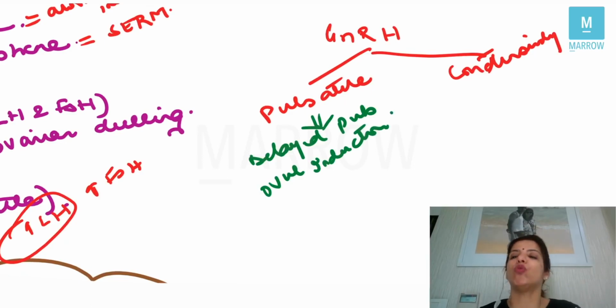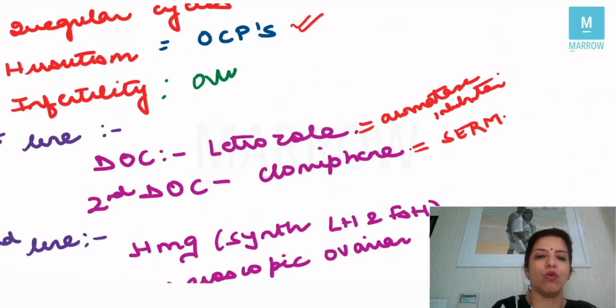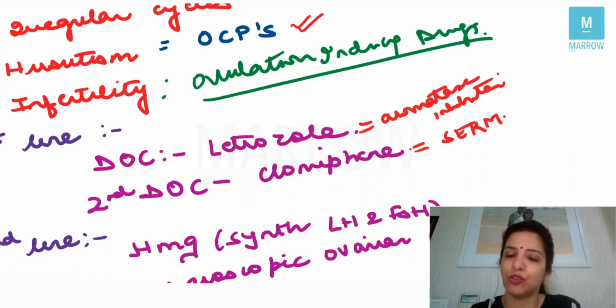So all these are ovulation inducing drugs, because in PCOS infertility is due to anovulation. So I have to give drugs which bring about ovulation. All these are ovulation inducing drugs, right?